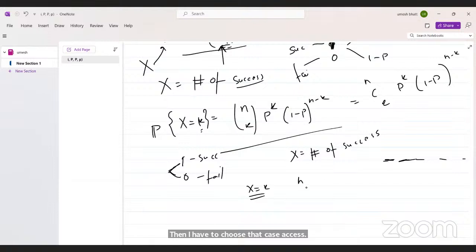How many ways can I choose? nCk, right? k is the number of successes and n is the number of trials, meaning the number of times the experiment is happening. Out of n, I have k successes. This means I have to choose the k points where the success happens, which is nCk.